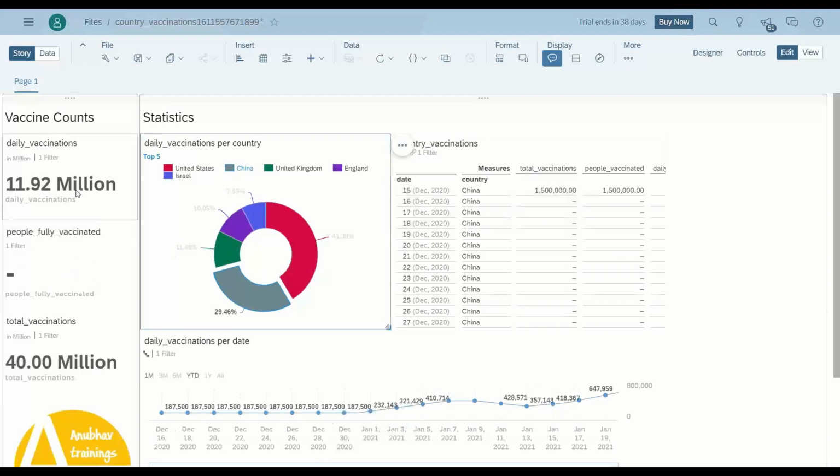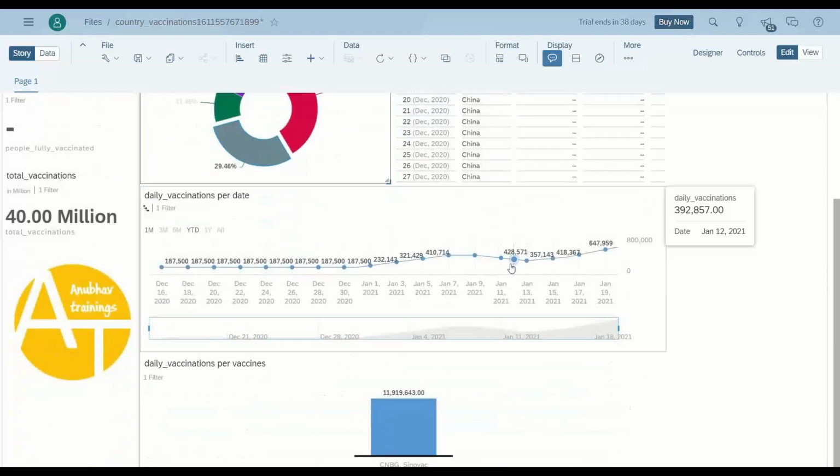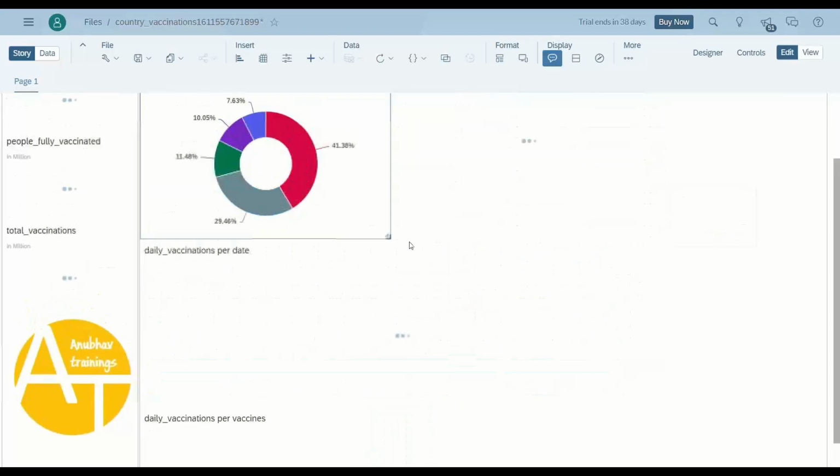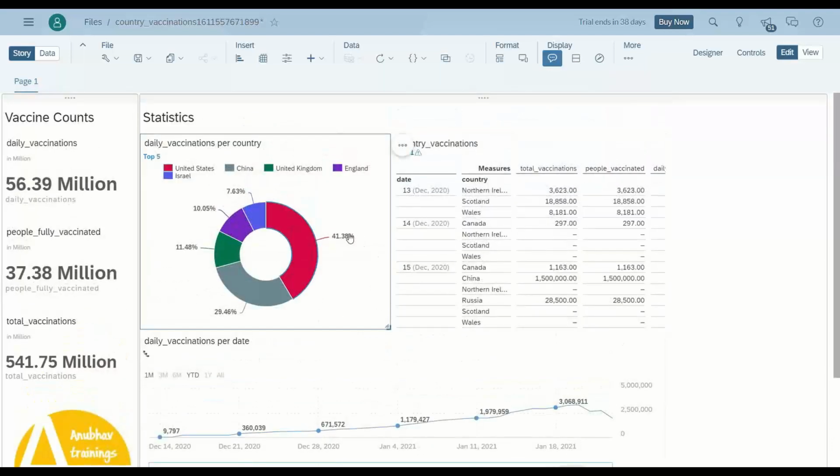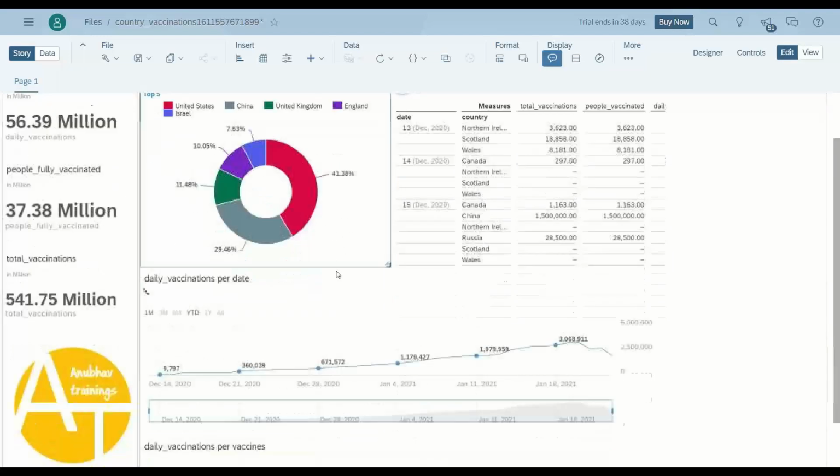So now you see 11.92 people daily vaccination, 40 million people have been totally vaccinated, and this is the daily count as well as the distribution on daily basis for China. So this way you can see you can really filter the data in a very intuitive manner into the system.